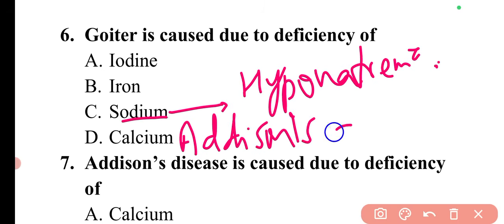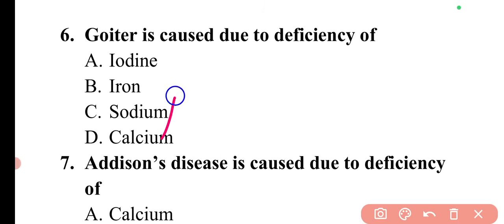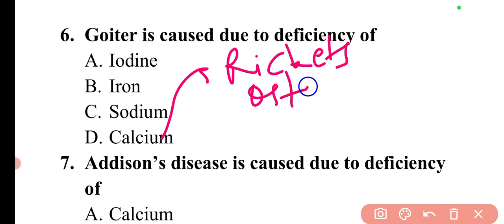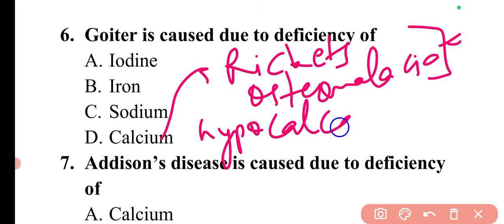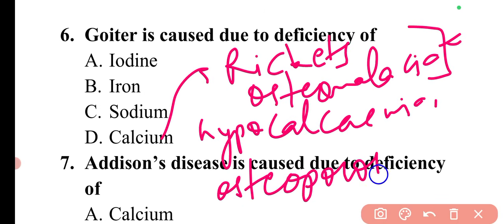Within calcium, the conditions are rickets and osteomalacia. These two conditions are also associated with deficiency of vitamin D. Apart from this, hypocalcemia, osteoporosis, and tetany. These are the different deficiency conditions associated with calcium.